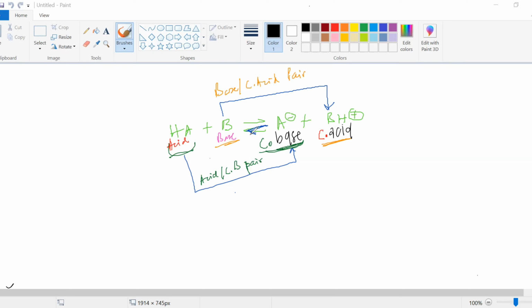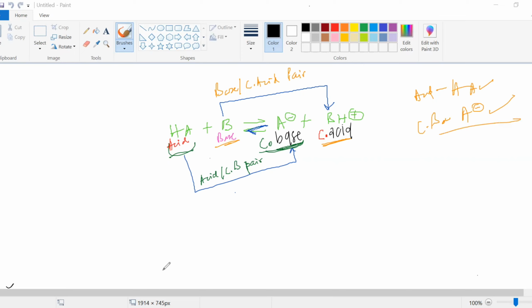So can you tell me one thing? If we see this acid and this conjugate base, what are they differing in? See, HA and A minus. Whenever we are seeing HA and A minus, this is the acid and the conjugate base of it. So always remember that the acid and the conjugate base will be differing by what?